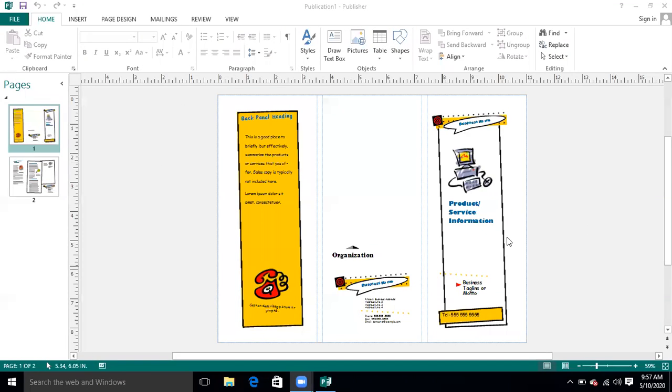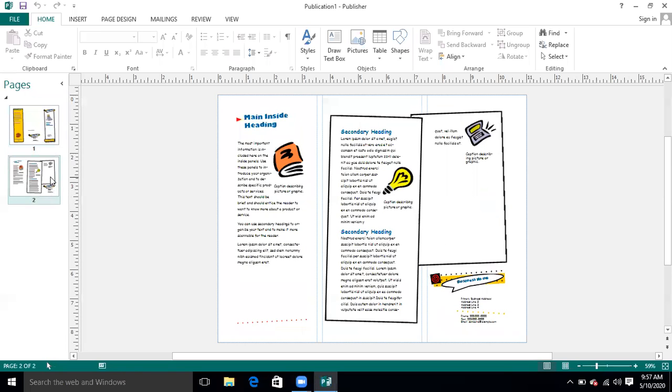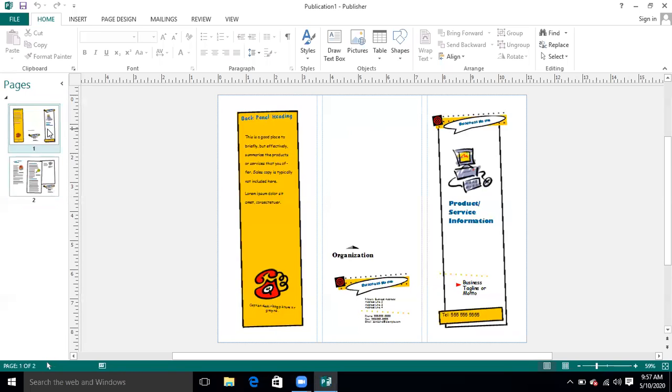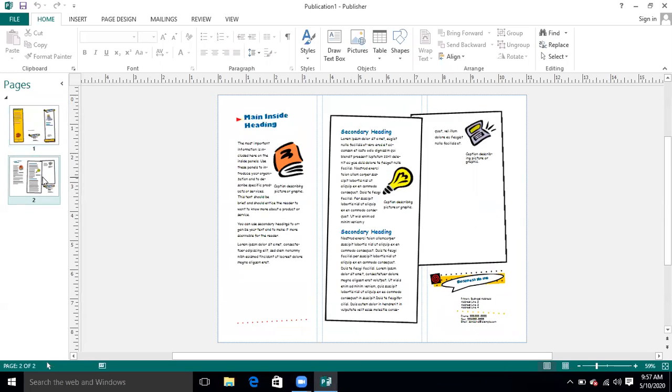You can see now this is a brochure. Basically this is one page, but from these lines you can fold it. Definitely inside there will be some data. Pay attention and see, it is showing you two sides. This side will come outside and this side will come inside, where you are writing some detail about the products.